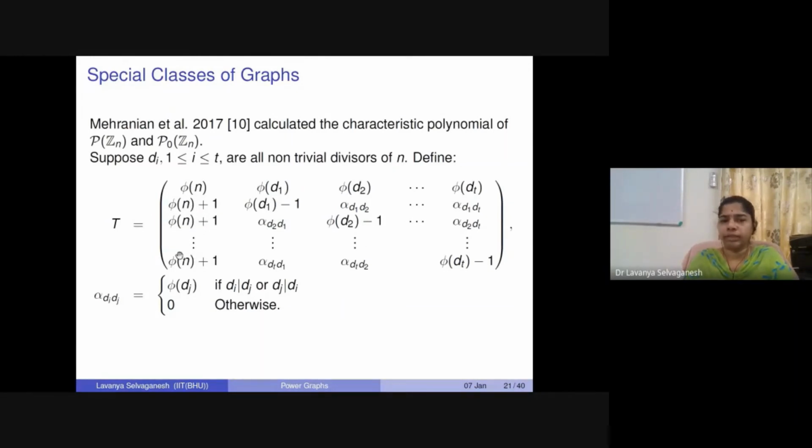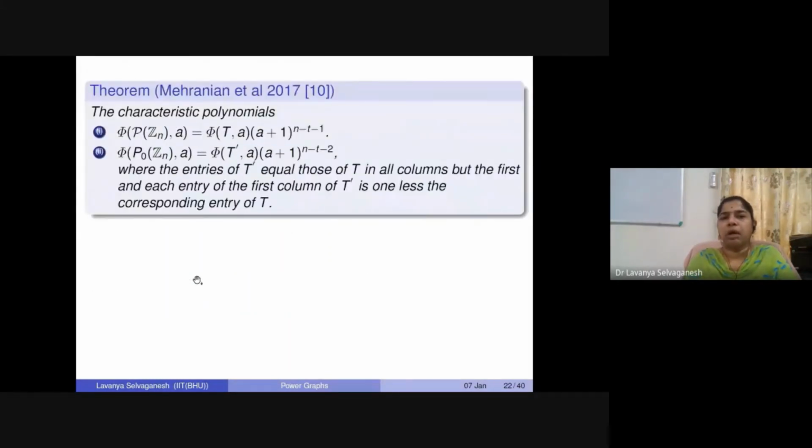So in this, we just reduce by 1. The whole column will be reduced by 1. So the T prime matrix will have phi of n minus 1, phi of n, phi of n, and so on. Okay. So the corresponding P naught for the proper power graph of Zn, the characteristic polynomial, is again given by this expression over here.